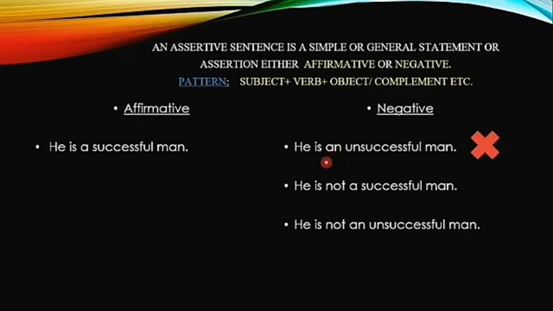What about the next one? He is not a successful man. This also doesn't go with the sentence. He is a successful man. He is successful. So we cannot deny that. So this is also a wrong answer. He is not an unsuccessful man. That means he is a successful man. The meaning is clear. The meaning has been preserved here and the structure is negative. So this is the correct answer, which has preserved the meaning of the sentence and has been converted into a negative structure.